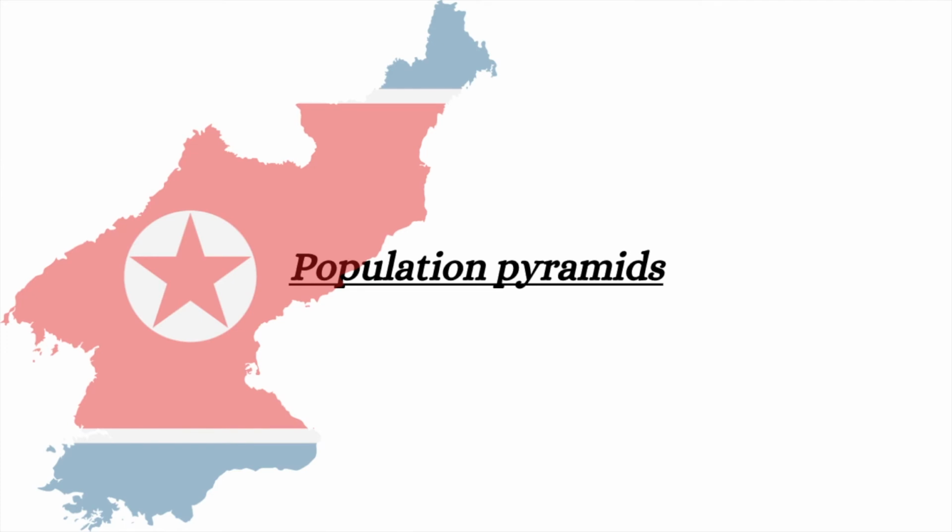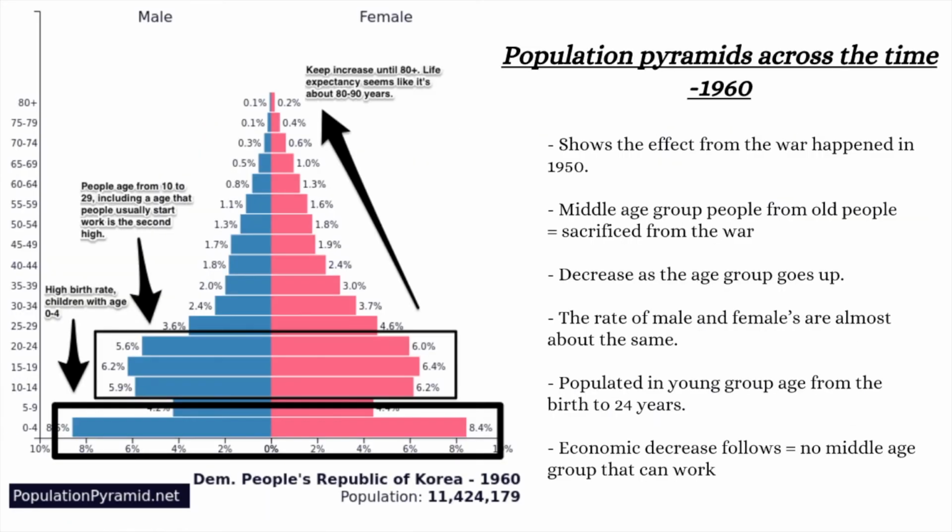These are population pyramids. First of all, this is the population pyramid from 1960. All the middle age groups have disappeared due to sacrifice for their country. By that, the birth rate has increased to 8.4%, and the young age groups stay constant with high rates. But as we go up to the old age group, the population decreases slowly from 4.8% to 0.2%, and average life expectancy seems to be about 70s. And the ratio of male and female population seems almost the same.